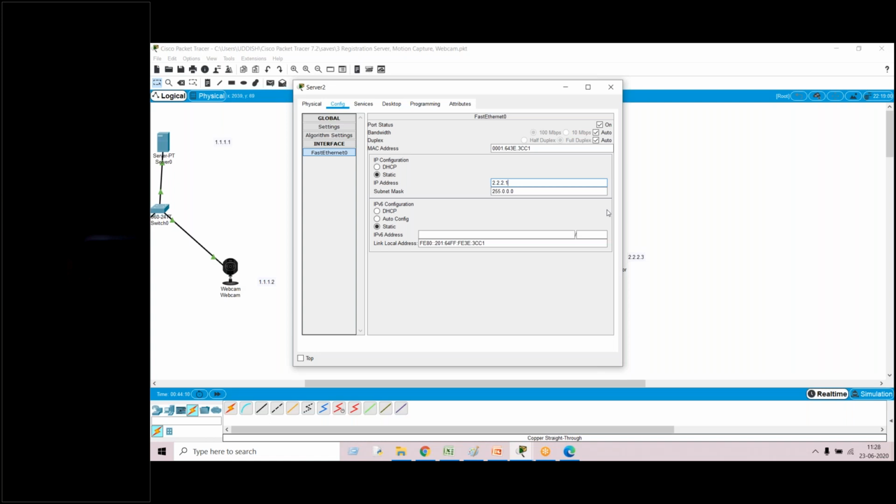Now it is okay. Tell me. Some disturbance is coming from the back end. Yes, sir. What is your ID?